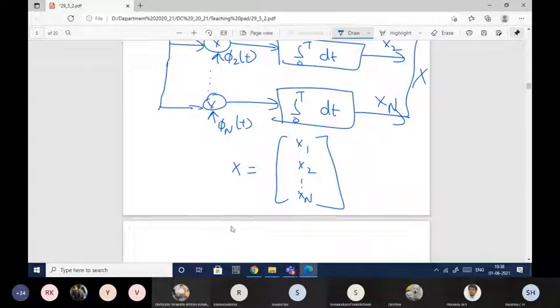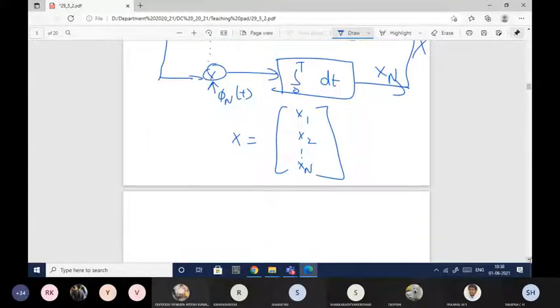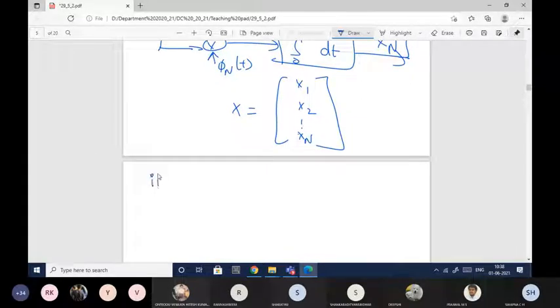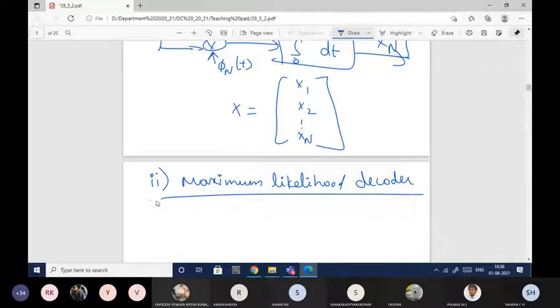Whatever I have been explaining to you for many days, this is the correlator. And as I've already mentioned, you have one more part in the correlation receiver, that is the maximum likelihood decoder. This is designed using our yk, which I derived in the previous topic.